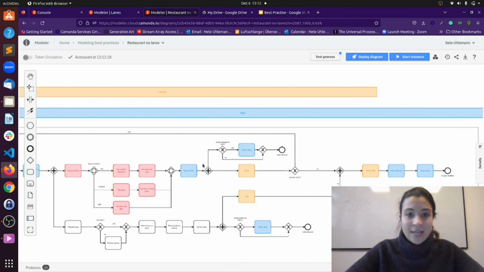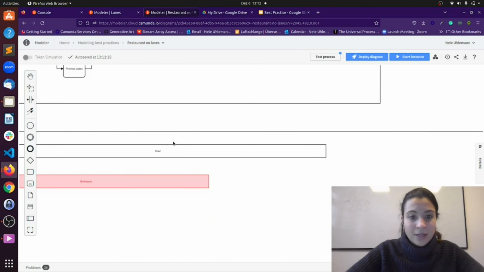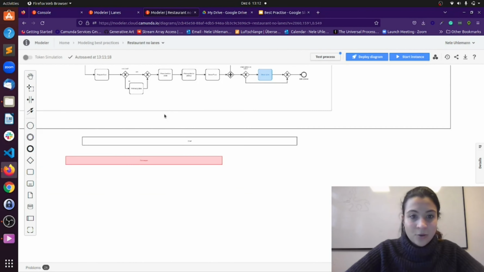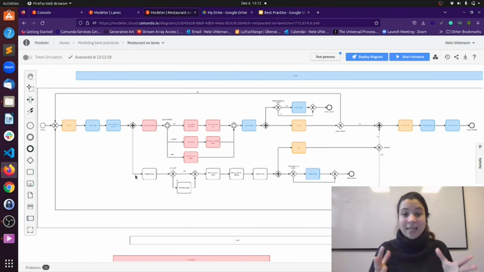In this case, I said it like the waiter gets a blue color, the customer gets a yellow color, we have the chef with no color, and we have the barkeeper with red color. And that's also a way how we can outline responsibilities in a flow without using lanes, and therefore we are not losing the nice overview of our process.